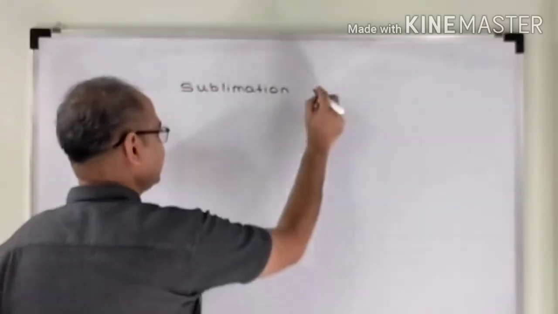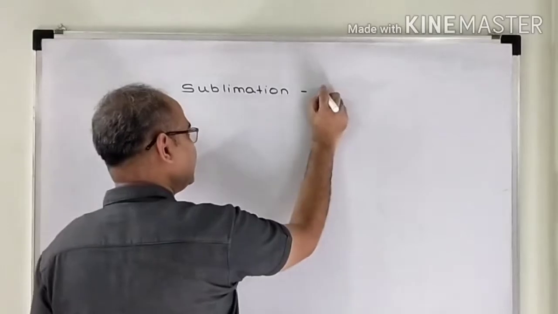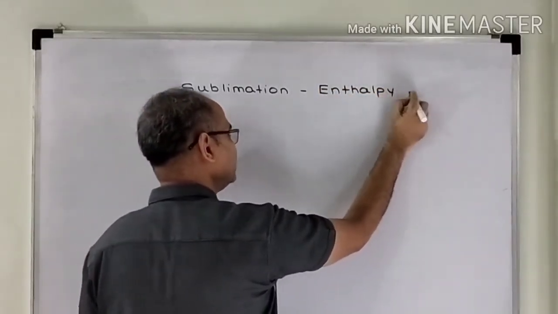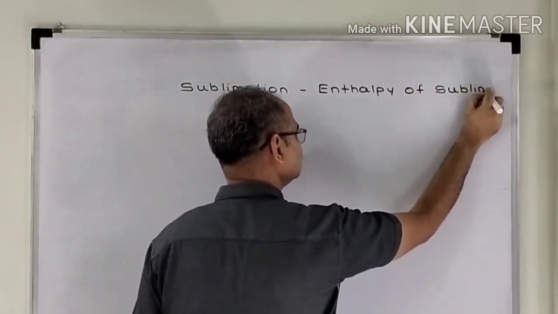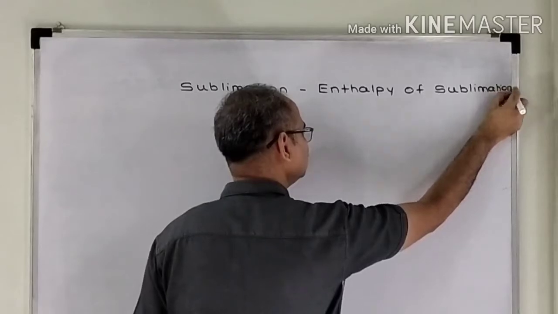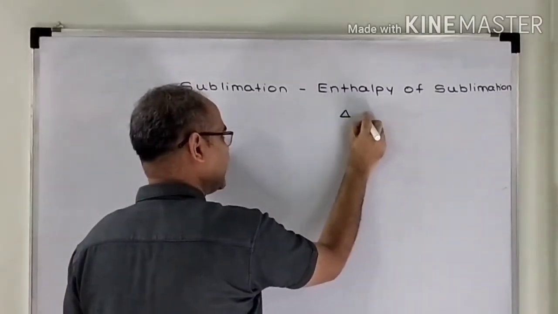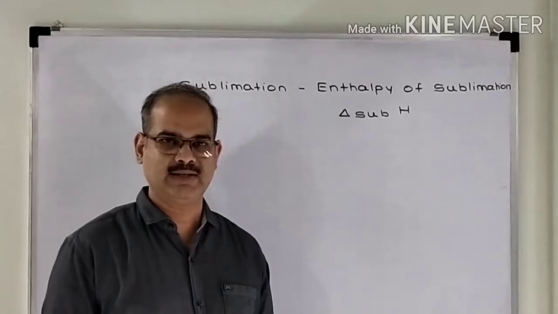When sublimation takes place, some enthalpy change takes place. That enthalpy change taking place is known as enthalpy of sublimation. Okay, enthalpy of sublimation is denoted as delta sublimation H.